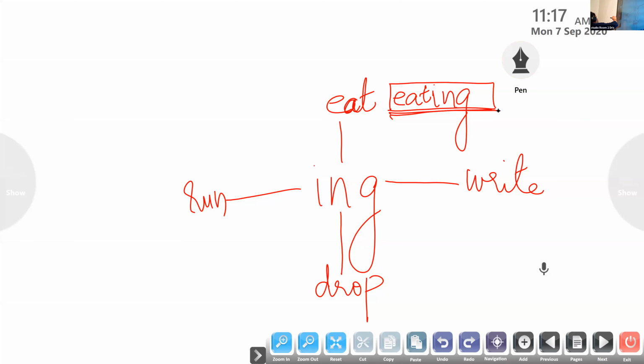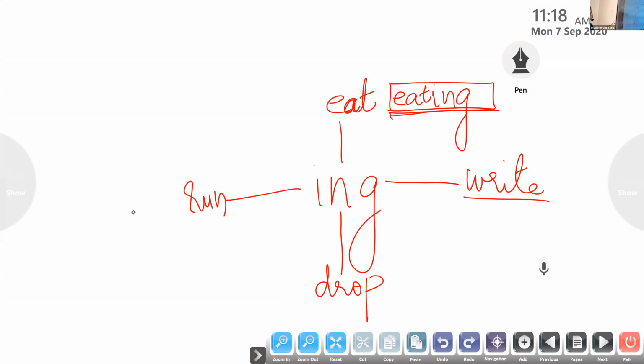Now I'll move on to Roshid. Roshid, come on, unmute. Now we'll move on to the second word. I cannot see the board. You cannot see the board? Why? What happened? Only Roshid can't see the board. All the others can see the board. Diya, what about you? Can you see the board?